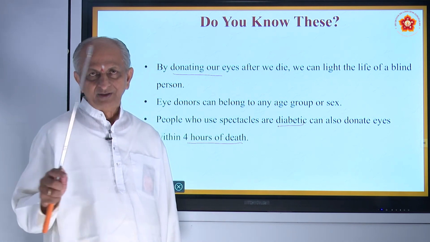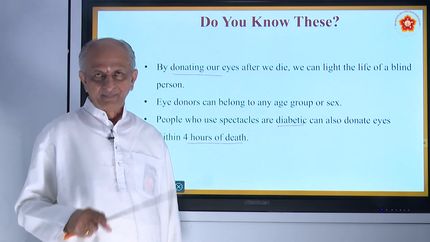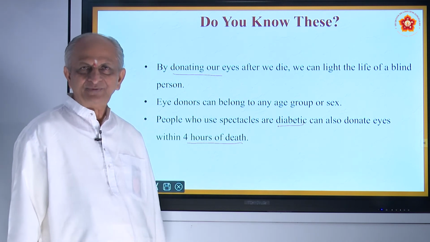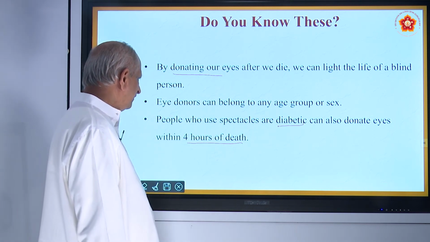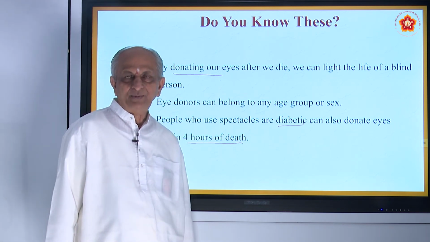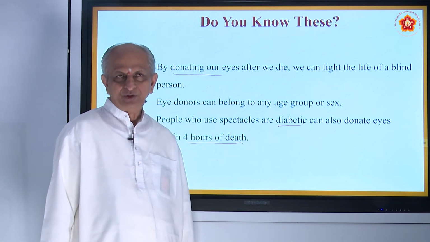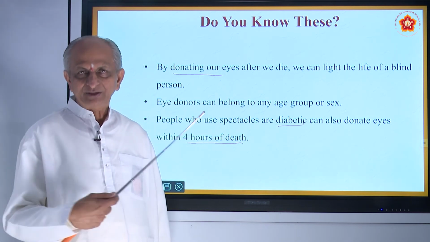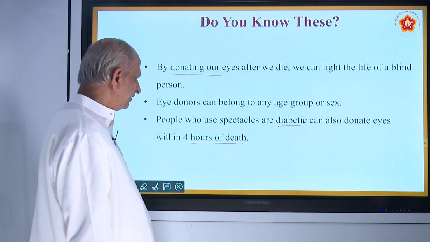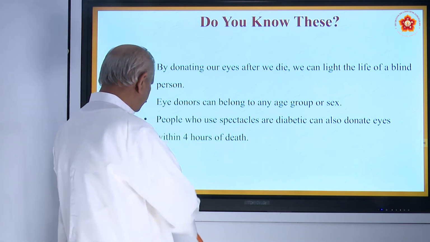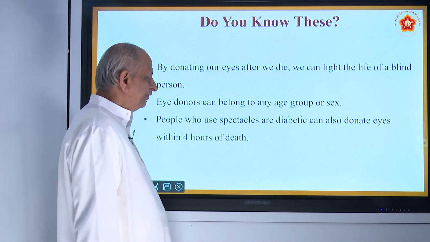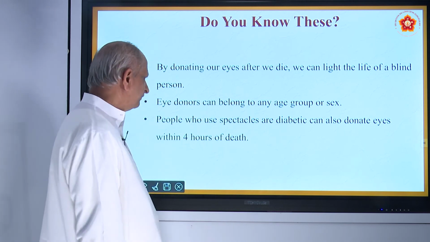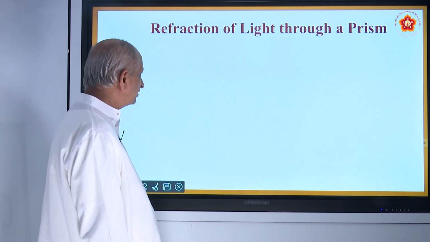So, you can have one eye donation format, you can fill it and keep it ready. Not now, after say 40 or 50 years, then you can think about it, that even after death our body will be useful. Otherwise, the human body after death is 99% useless. One of the useful parts is the eyes, another one is the kidneys. Kidneys also can be transplanted. So blind persons can especially benefit from the eyes of others. So that is the donation of the eye.